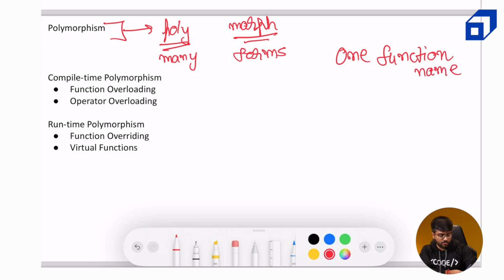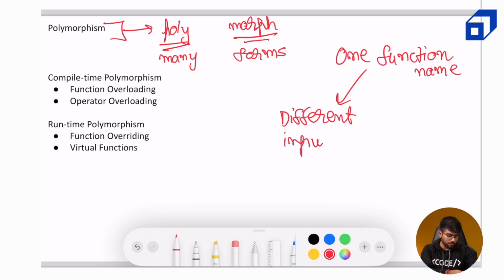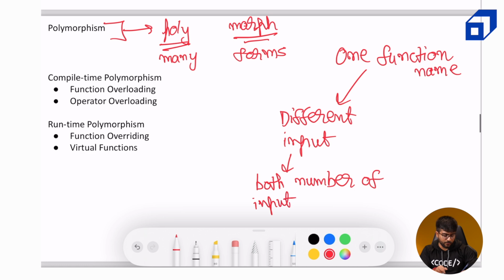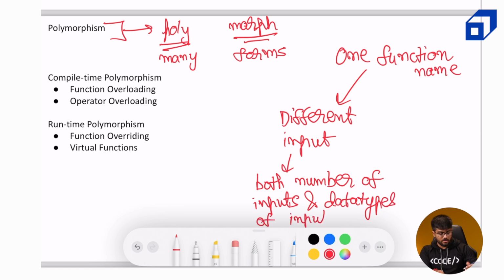and this can have different inputs, both in numbers and types. The number of inputs can also be different, like there can be 2 parameters, 1 parameter or 3 parameters. Both the number of inputs and the data types of inputs can differ. Now it can also have different output types.